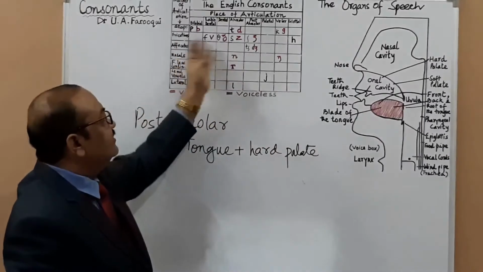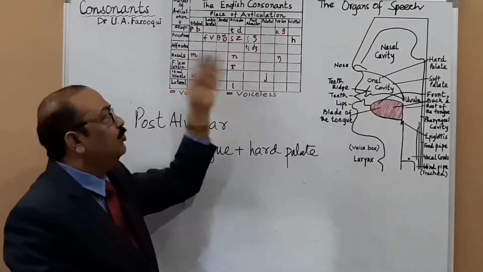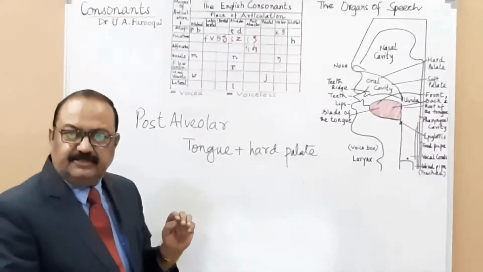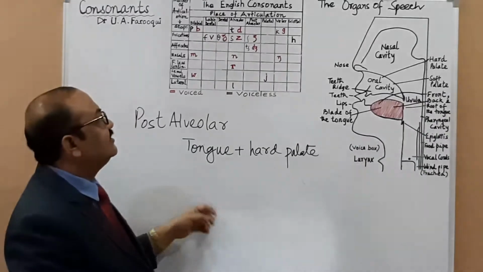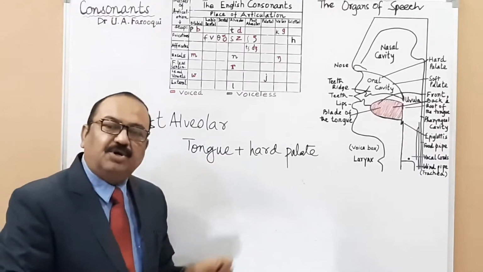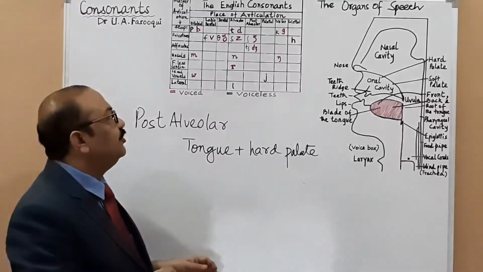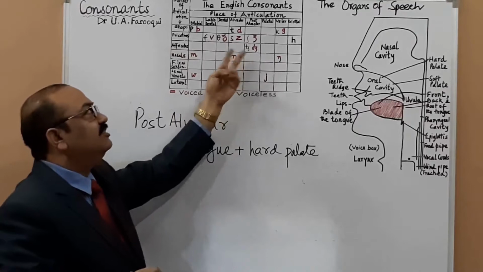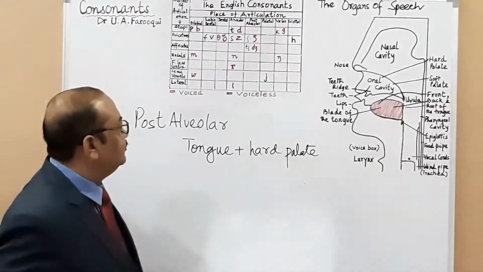Here, same as before, the first one is voiceless and the second one is voiced. You tell me which one is voiced, cha or ja? Voiced is ja. Very good. And which is voiceless? Cha is voiceless. And in sha and zha, sha is voiceless and zha is voiced. They are in pairs. The first one is voiceless and the second is voiced. Okay, good. Very nice.